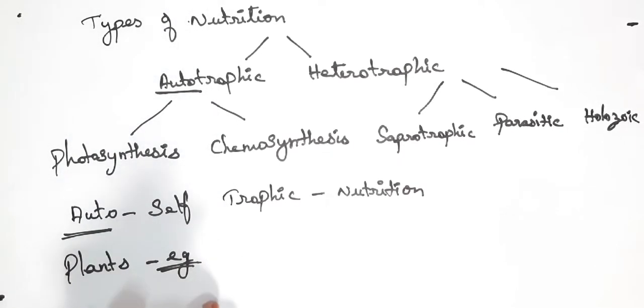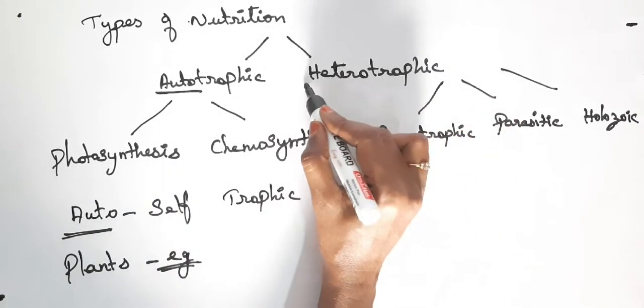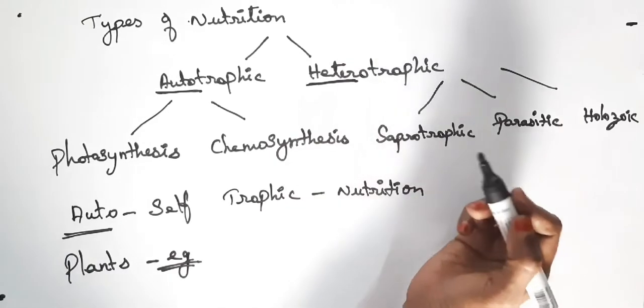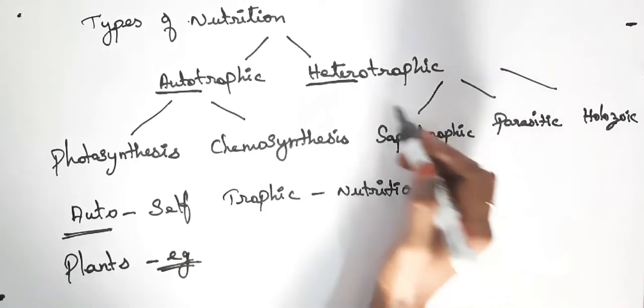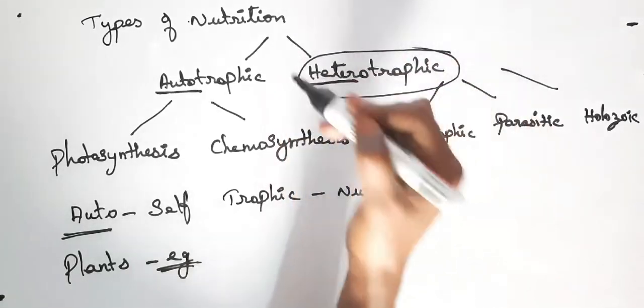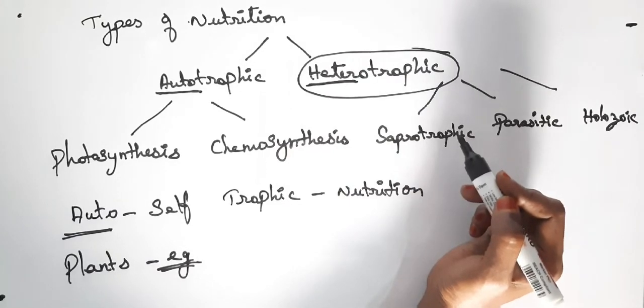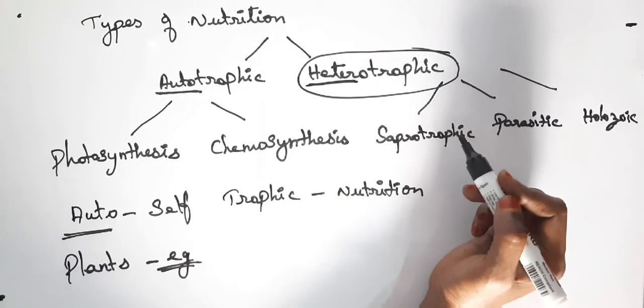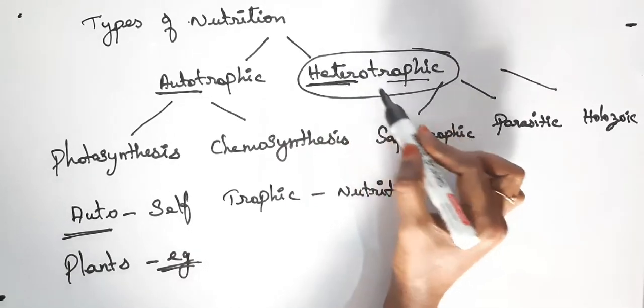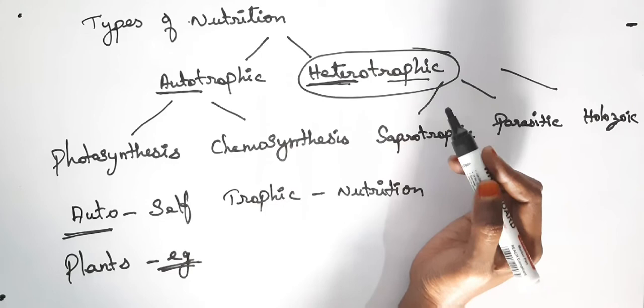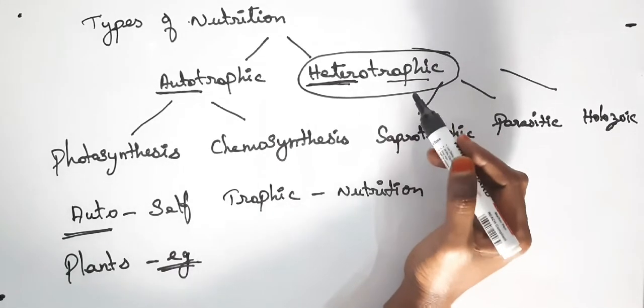Heterotrophic nutrition. What is hetero? Hetero means other. It depends on other organisms for nutrition, either a plant or an animal. Hetero means different and tropic means nutrition. Animals which have a heterotrophic mode of nutrition will depend on plants, other animals, or plant-eating animals for food.